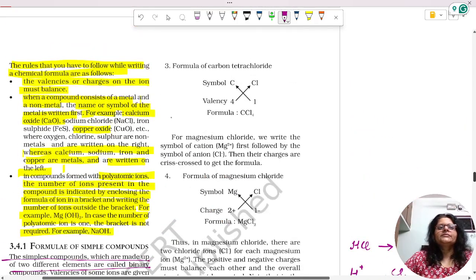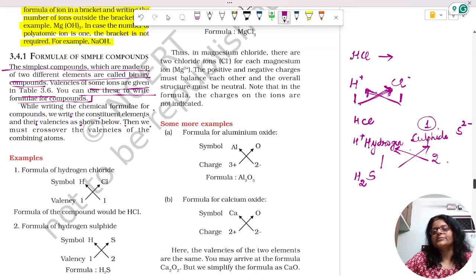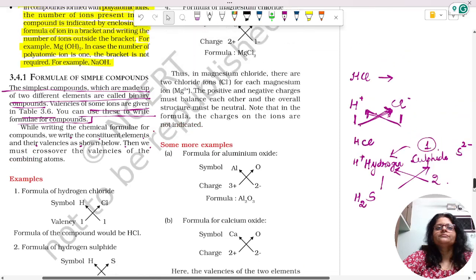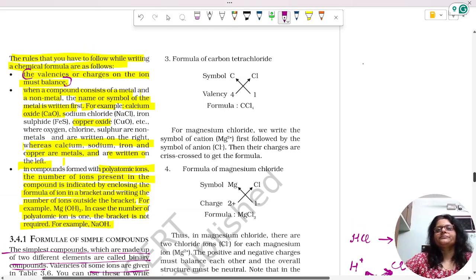What is said? In the first case, the valency or charges on the ions must be balanced. So here, for one sulfur atom, we need 2 hydrogen. That is how it is balanced. Then the next one is carbon tetrachloride.